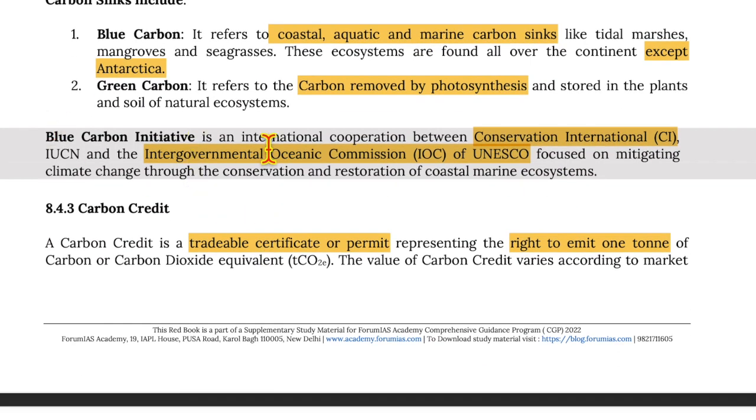Now, Blue Carbon Initiative is an international cooperation between Conservation International, IUCN, and the Intergovernmental Oceanographic Commission of UNESCO, focused on mitigating climate change through the conservation and restoration of coastal marine ecosystems.